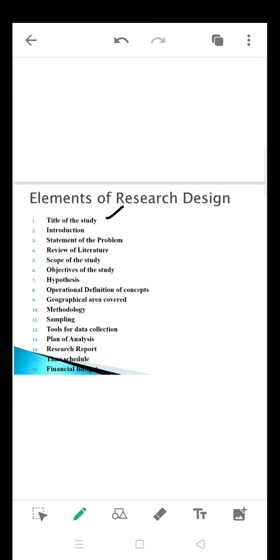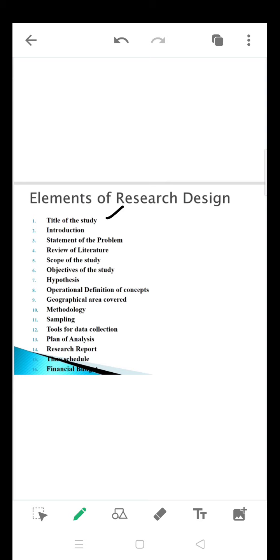So as I told you, you want to do research on customer satisfaction. You cannot give just customer satisfaction as the title. The title needs to be framed very carefully. For example, a study on customer satisfaction towards a handicraft product in Bangalore.